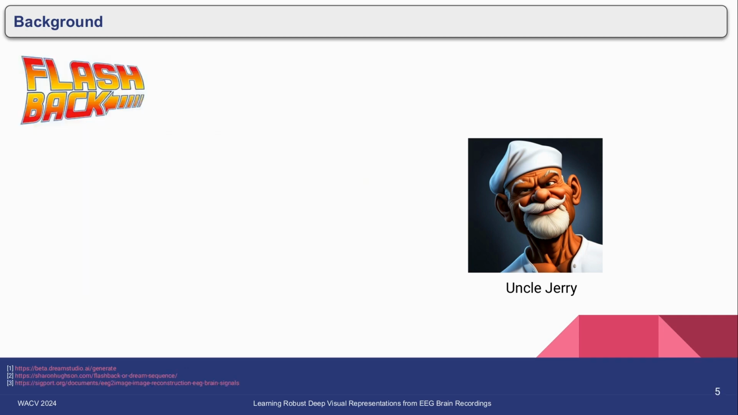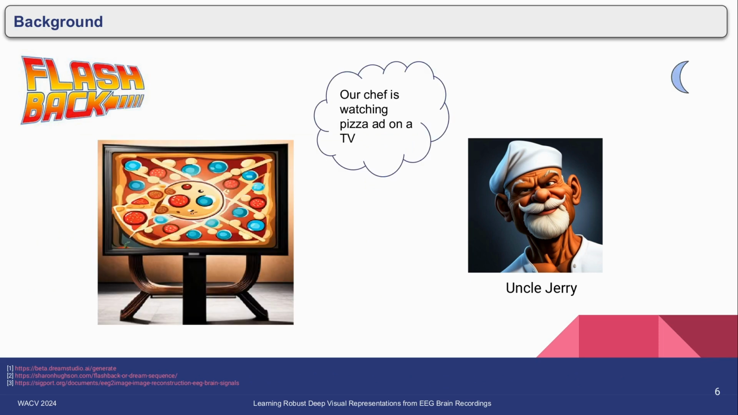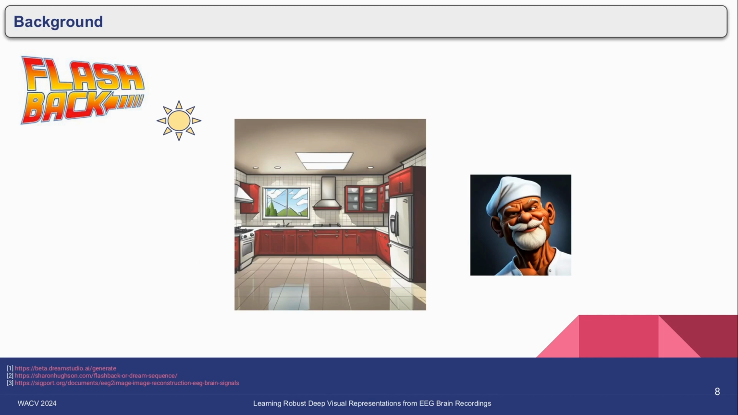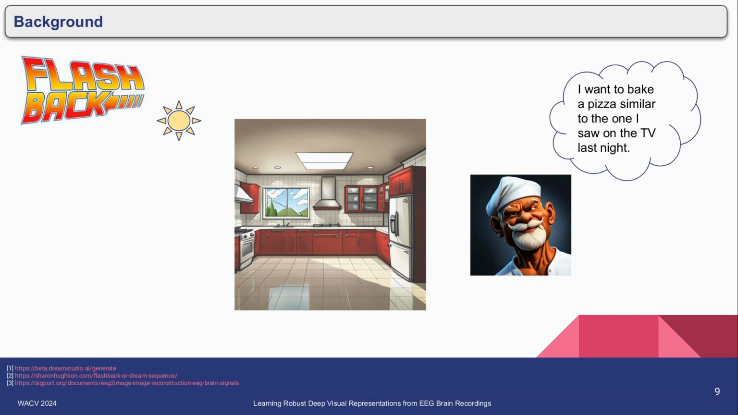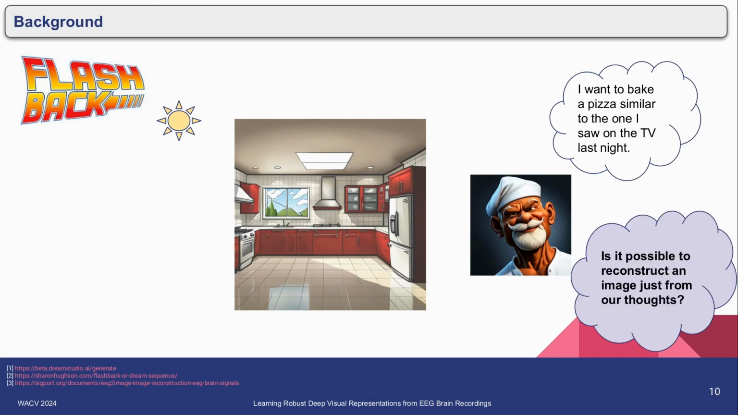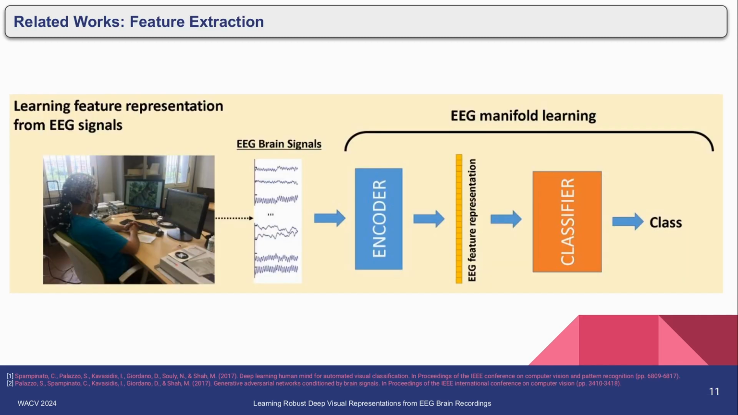The story started when our chef saw a pizza advertisement on the TV at night, and the next day, when he tried to bake the same pizza, at that moment, the idea of reconstructing images from brain signals struck his mind. First, we will talk about the general strategy that has been used for feature extraction from the EEG signals.